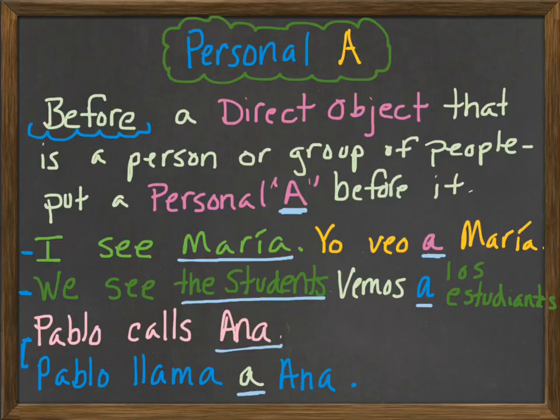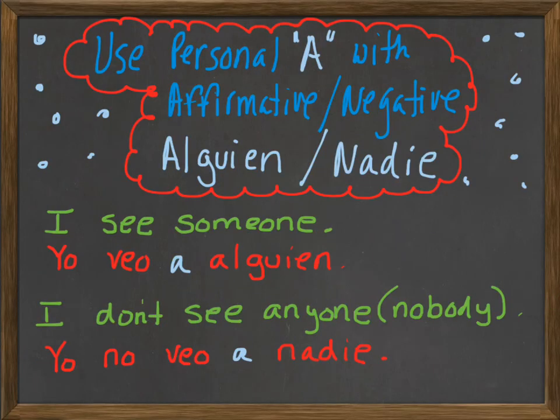Pablo calls Anna. Okay? So with that in mind, I want you to remember that with alguien and nadie in Spanish, you have to use a personal a before these, okay? If you're using them as a direct object. So, alguien means someone, nadie means nobody or no one, okay? So, if you say something like this, I see someone, alguien is someone, and someone is a person, so you'd have to use personal a before it. So it'd be yo veo a alguien, I see someone.